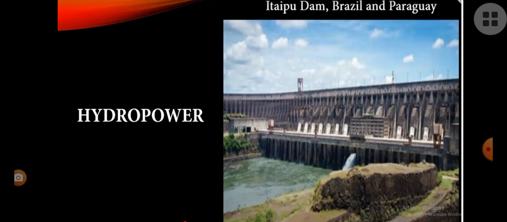This is Itaipu Dam, which is located on the border of the countries of Brazil and Paraguay, and this hydroelectric power plant is the second largest producer of hydroelectricity, and they produce nearly 14,000 megawatt of electricity.